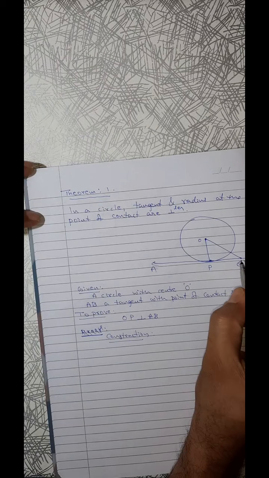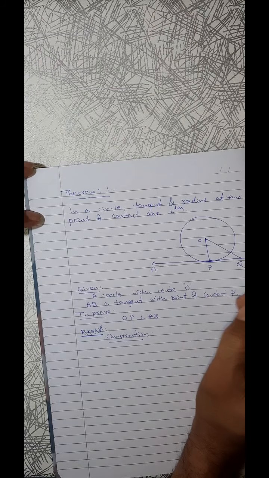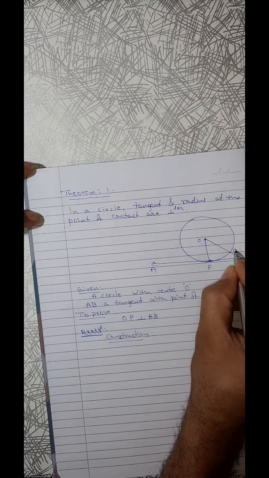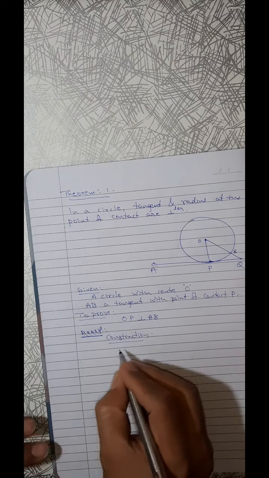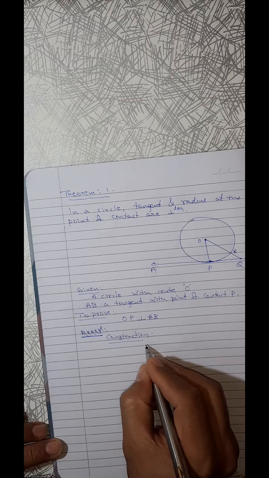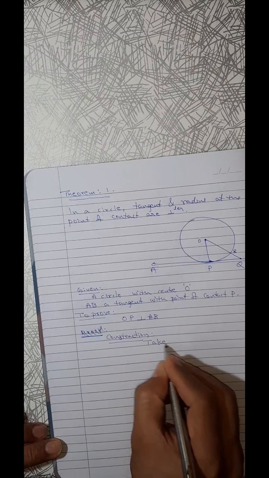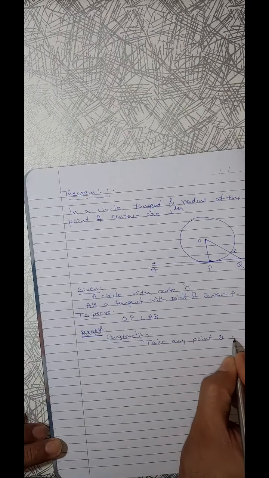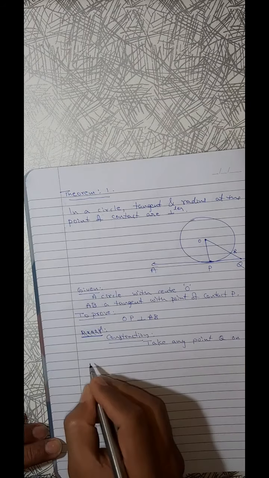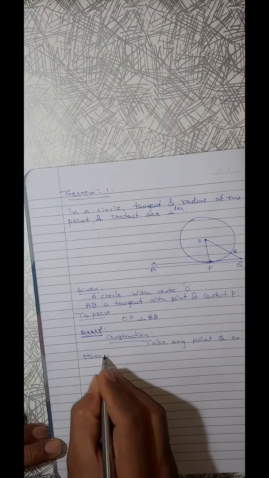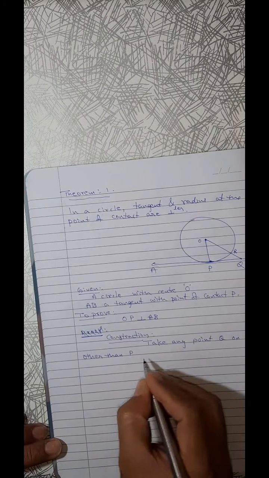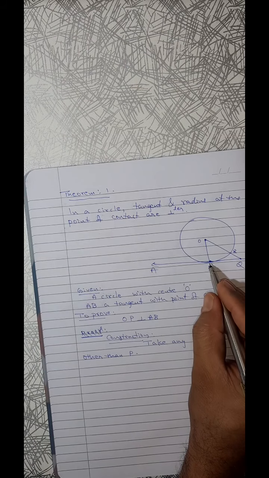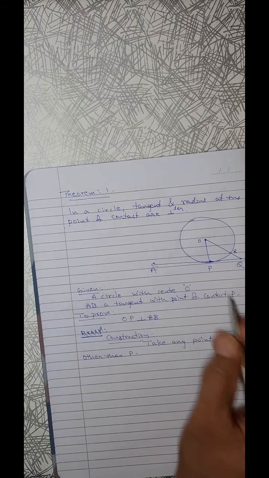Take any point Q on AB other than P. One P is already there.